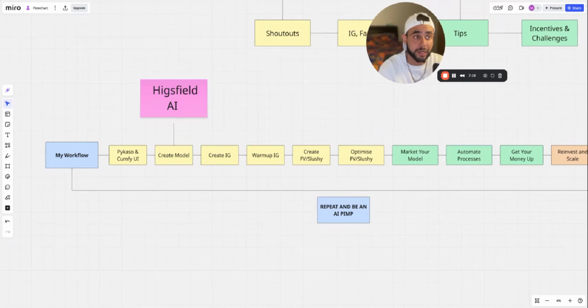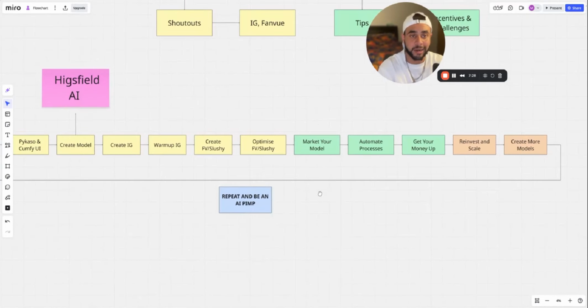FanView, I don't know too much about. I don't personally use it. I don't like it. Slushy, very easy to do. You're gonna have your free page, so the stuff that you're gonna put out there, and then the stuff behind the paywall. After that, marketing your model. That's just gonna be IG, just pumping out reels and growing the account essentially. This can be automated by getting a social media VA to start doing the posting for you and then pushing all of the traffic over to either Slushy or FanView.